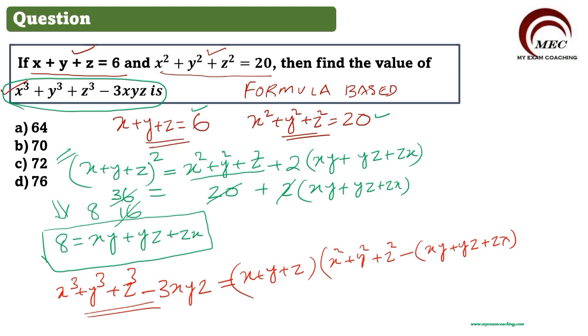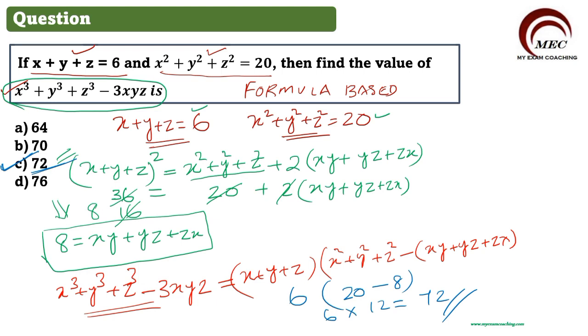What are the values? x plus y plus z will be 6, into x square plus y square plus z square, which is 20, minus xy plus yz plus zx, which we got as 8. So 20 minus 8 is equal to 12. 12 multiplied by 6 is equal to 72. So 72 is the answer. Now let us go to the options given and see whether 72 is there or not. Yes, we got 72. C is the correct answer. So you understand 72 is the correct answer from the given options.